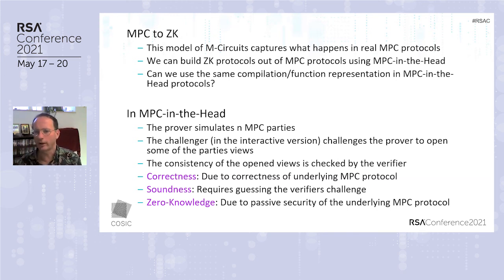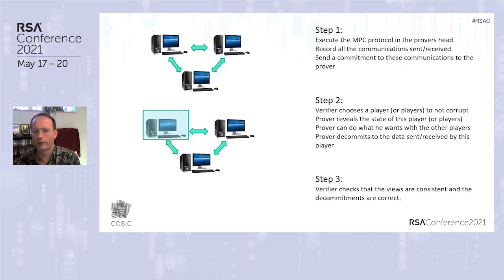Correctness comes from the correctness of the underlying MPC protocol. Soundness essentially requires guessing the verifier's challenge. And zero knowledge is due to the passive security of the underlying MPC protocol. So we can examine it in this kind of three-step process. Okay, so that's basically what happens.